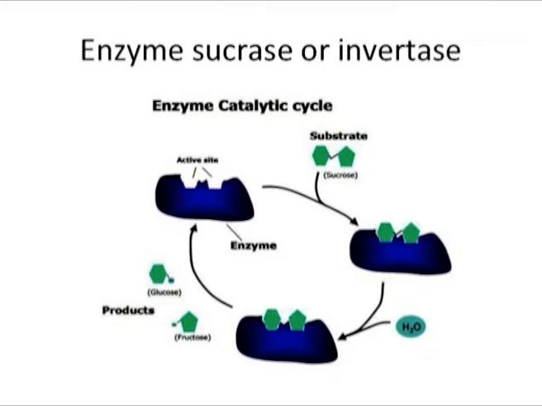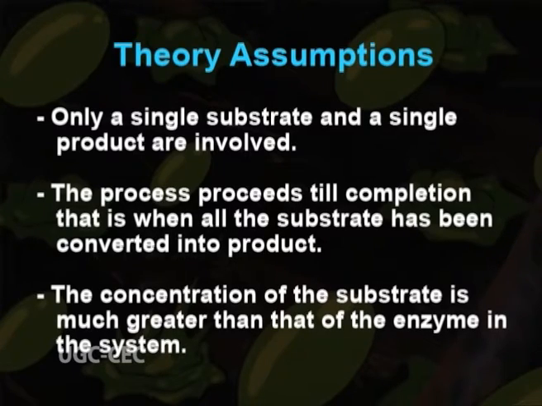Michaelis and Menten developed this hypothesis while studying the hydrolysis of sucrose catalyzed by the enzyme invertase. They derived the equations starting from their basic hypothesis that the rate limiting step in enzymatic reactions is the breakdown of the ES complex to product and free enzyme. Their theory is based upon a few more assumptions.